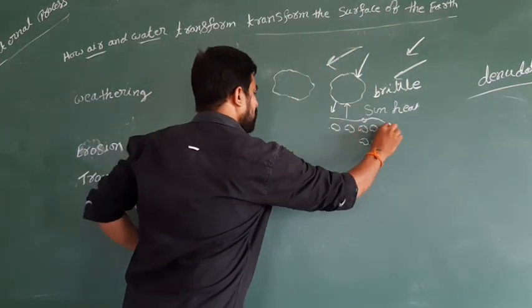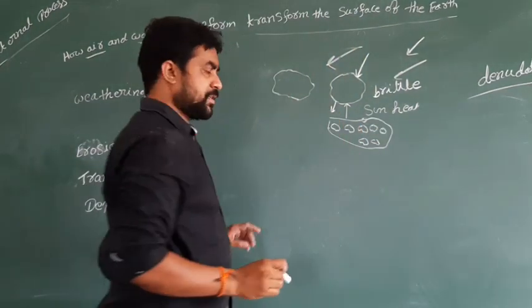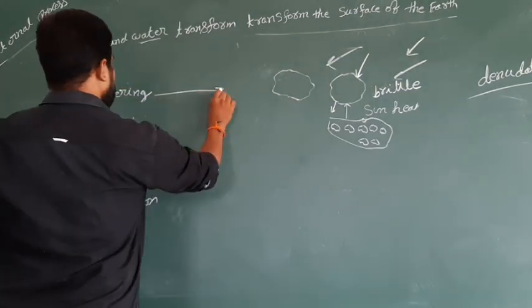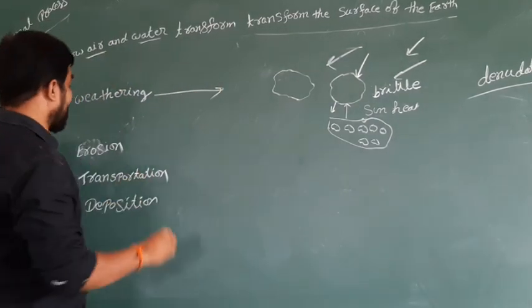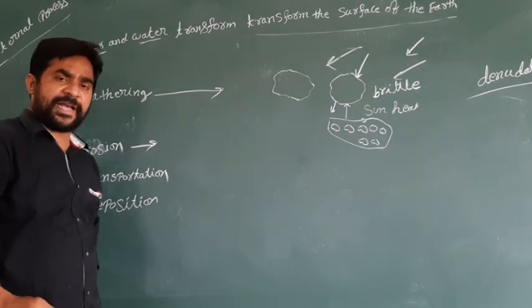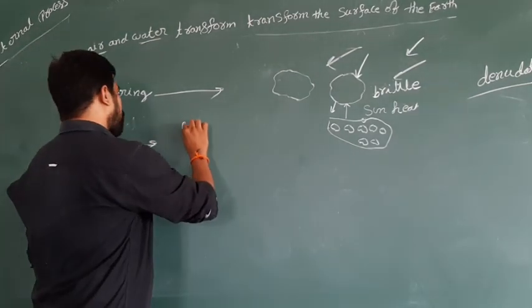So what did I explain now? The rock was converting into pieces. That's the first step. The second step was erosion. What is meant by erosion? Erosion means washing.